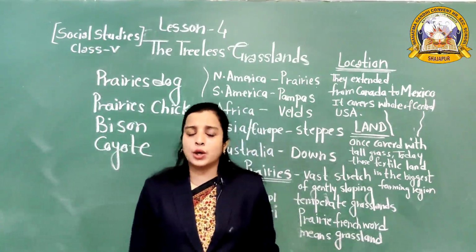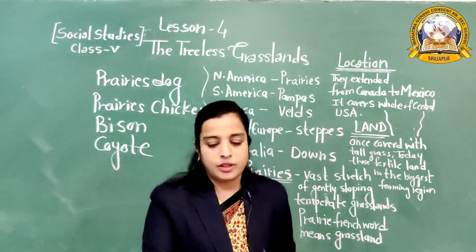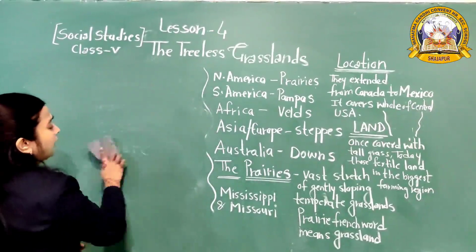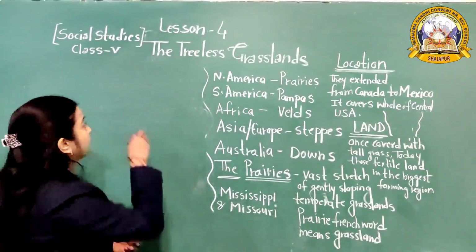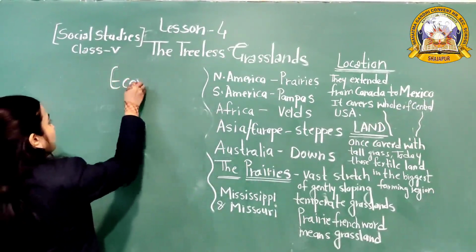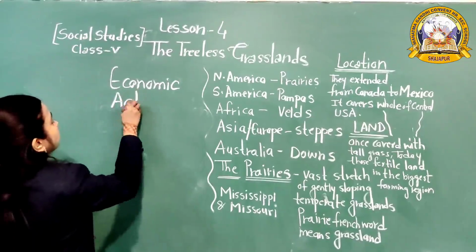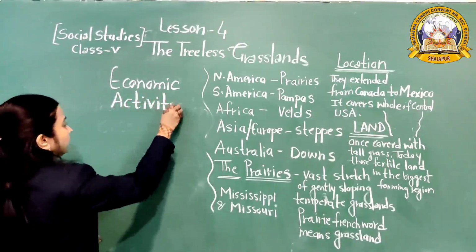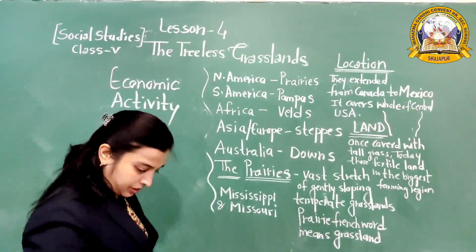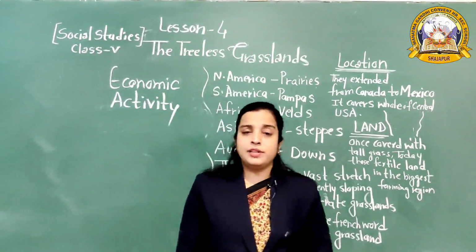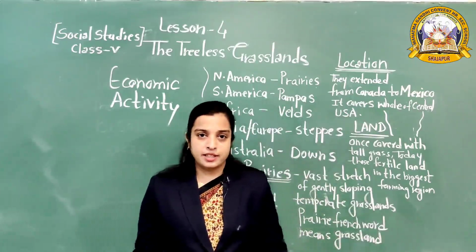Next thing is economic activity. As we know, the prairies are intensively cultivated.